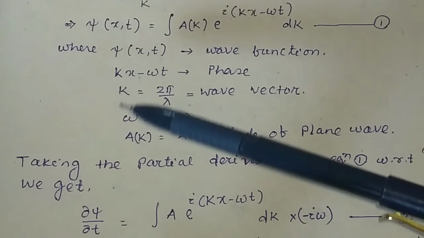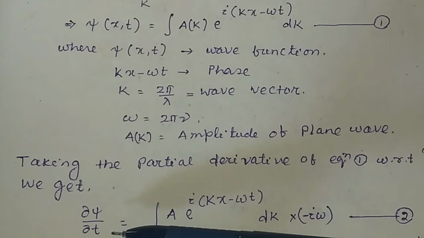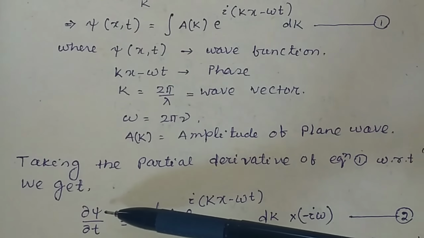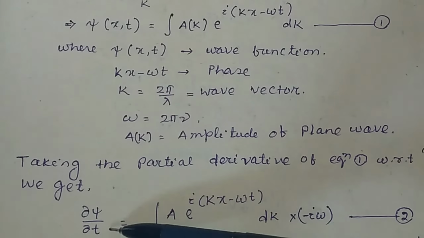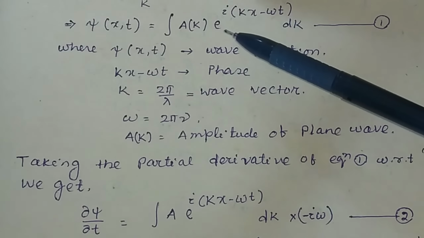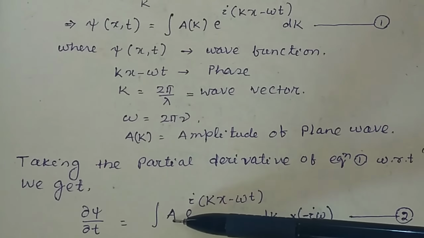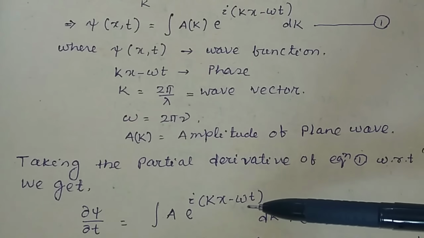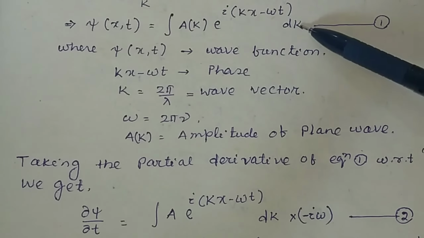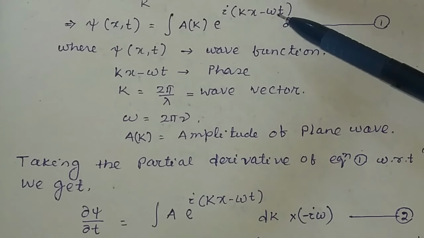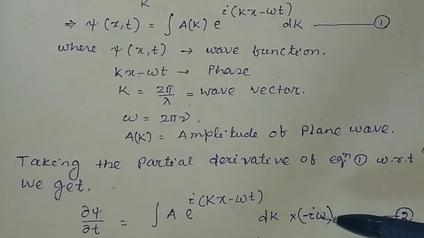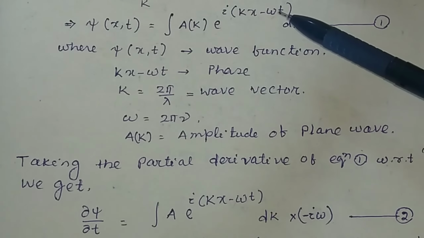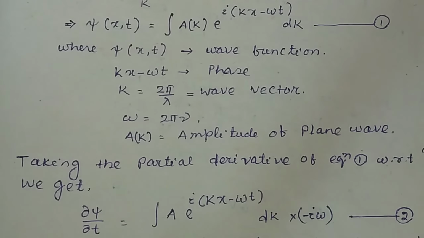So if you take the partial derivative, it will be equal to del psi upon del t, that means the derivative of the wave function with respect to t. And for the right hand side, it will be equal to the integral of A e to the power i(kx minus omega t) dk, and the derivative of this function will be equal to minus i omega. Suppose this is equation number 2.